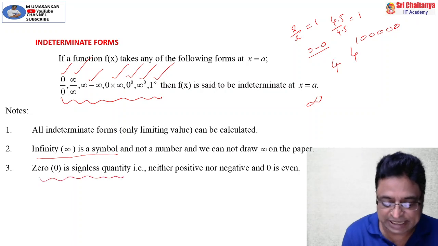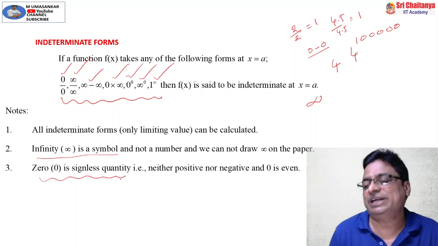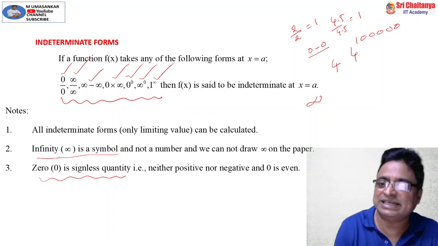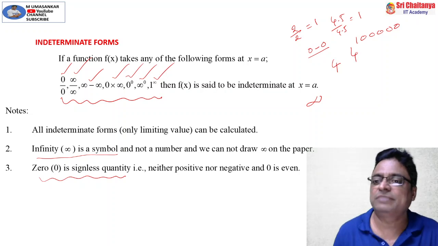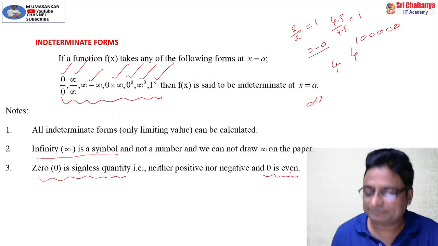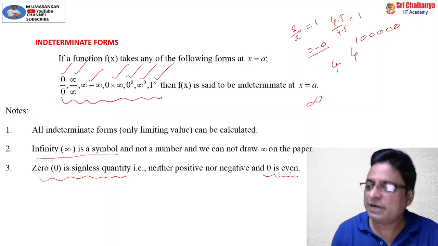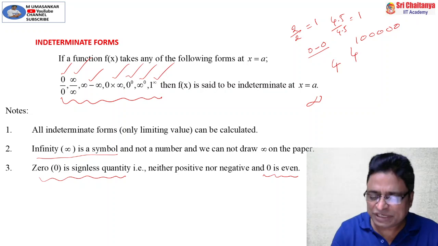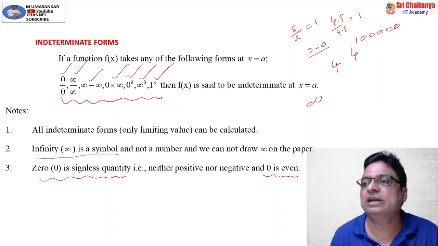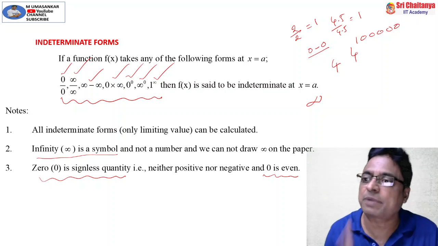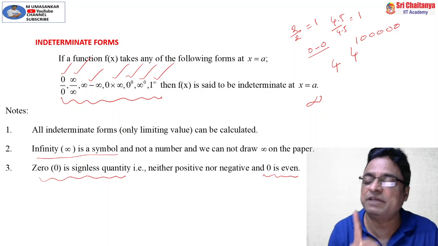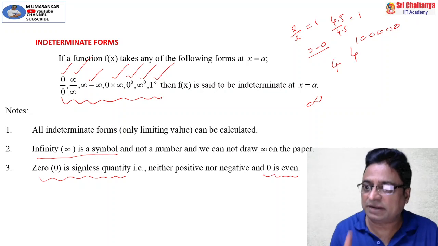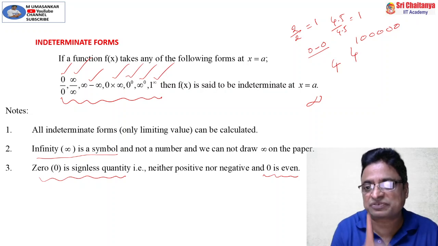And another point, 0. 0 is a signless quantity. It has no positive sign or negative sign, that means it is neither positive nor negative. 0 is always 0. Moreover, it is an even number because it is divisible by 2. So these are the basic and peculiar properties of real numbers one should remember while practicing problems in limits, and they play a very good role in evaluating limits. Though they are elementary, I am emphasizing and stressing more on this.